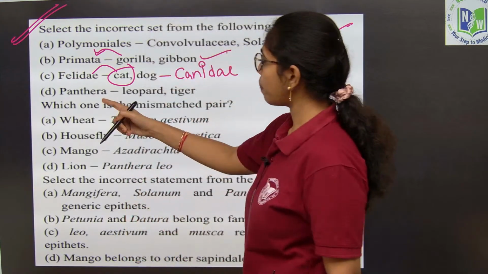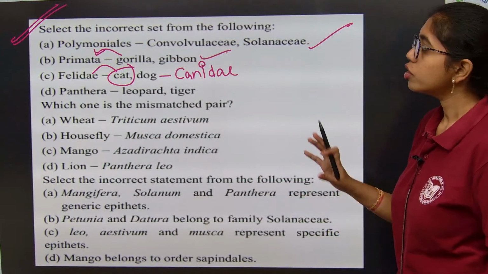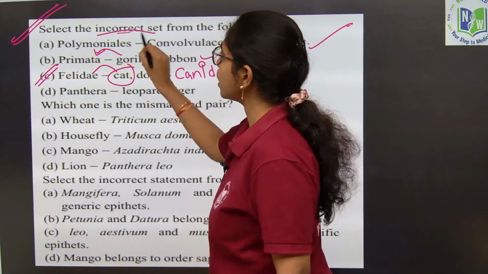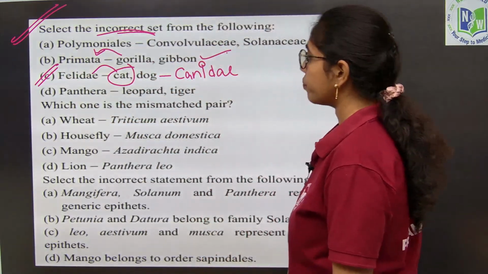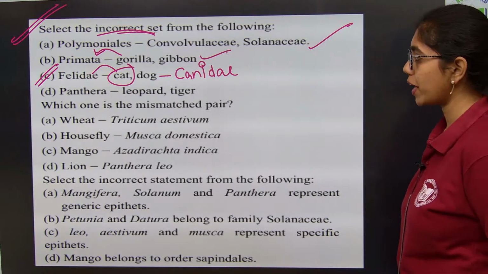Okay. Next, Panthera includes leopard and tiger. They have the same genus. So, here what will be the right answer? Option C, because he has asked us for the incorrect set. Which one is the mismatched pair? What is the mismatched pair over here?